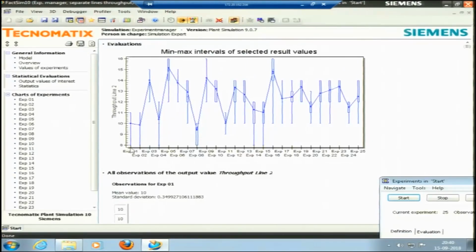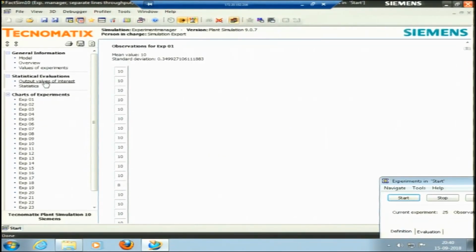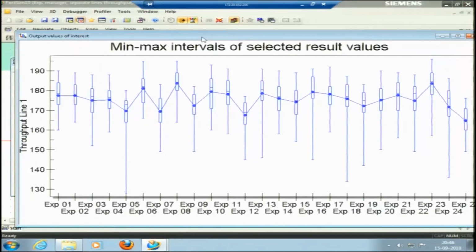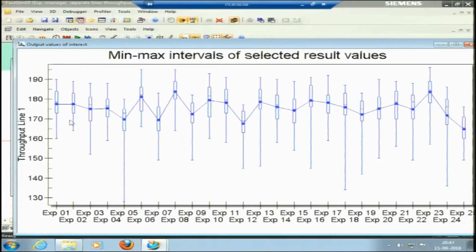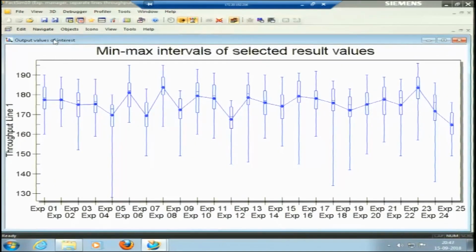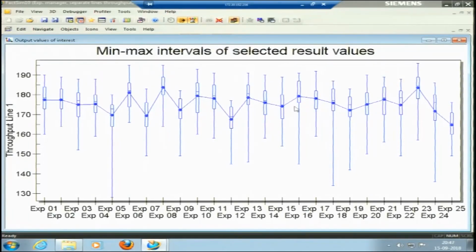So, let me try to see this for throughput of line 1. I have obtained the chart for the throughput of line 1. You can see that the variability is less. There are 2 reasons for this. Number 1, the processing times were in control, because the machines were CNC machines when we conducted the live experiments. However, the processing time for inspection was a little variable, because inspection was done manually. But overall, because there were 3 automated machines, the variability is lesser than what we observed in line 2. This is the first reason.